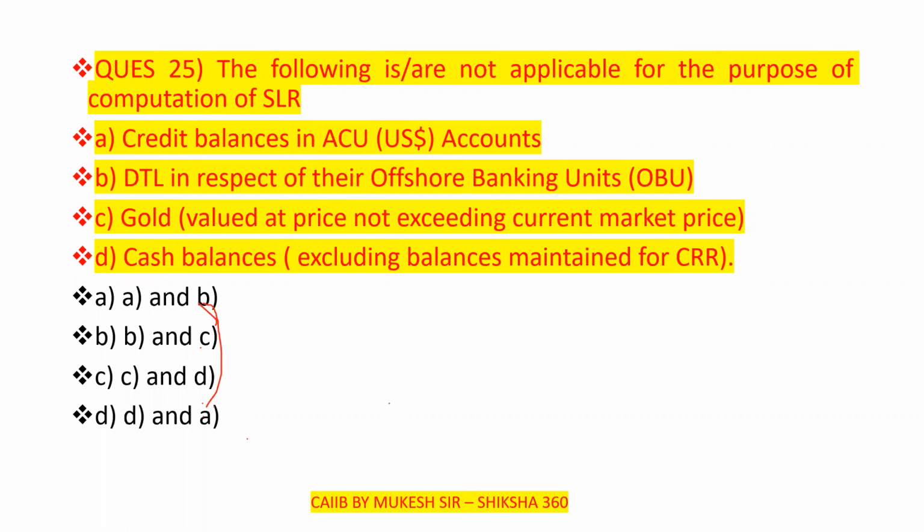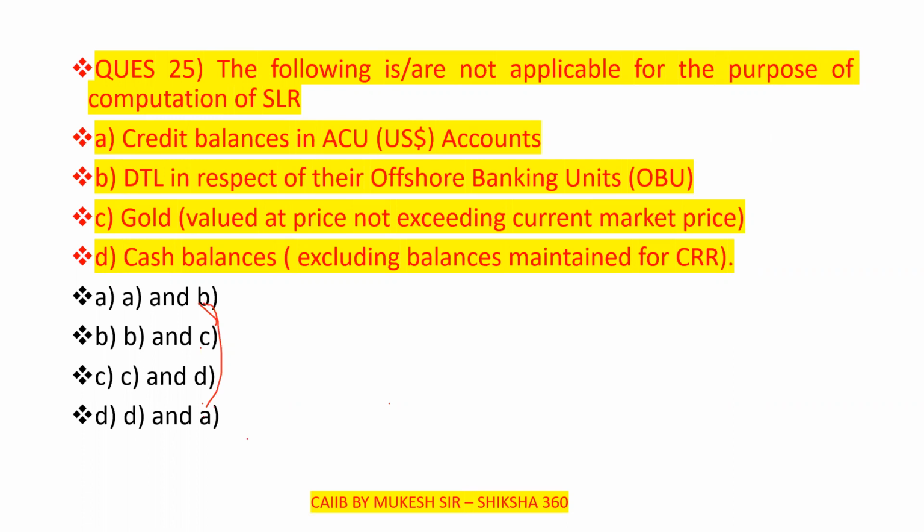Option A, credit balances in the ACU accounts, US dollar account. Option B, DTL in respect of their offshore banking units. Option C, gold valued at a price not exceeding the current market price. Option D, cash balances excluding balances maintained for CRR.